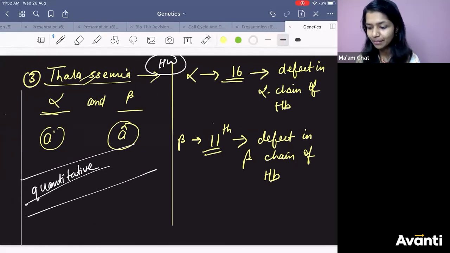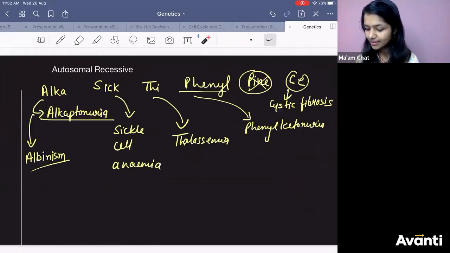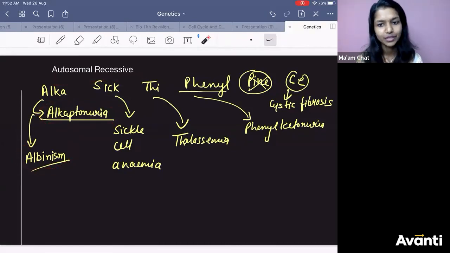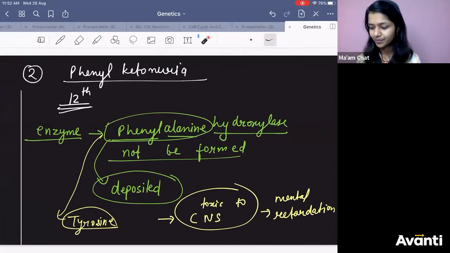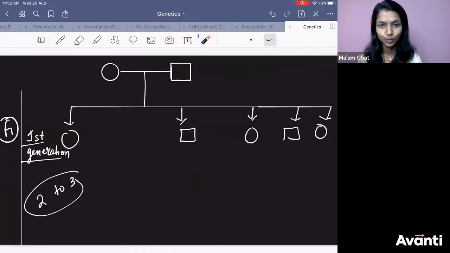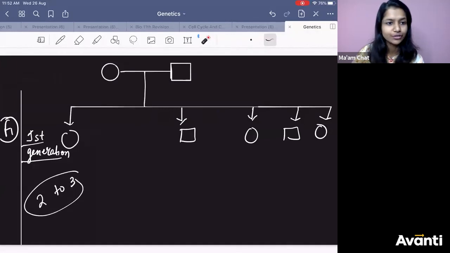Rest all you can remember that they are all autosomal recessive disorders. Please go through NCERT disorders and let me know if there is anything you did not understand in tomorrow's class.